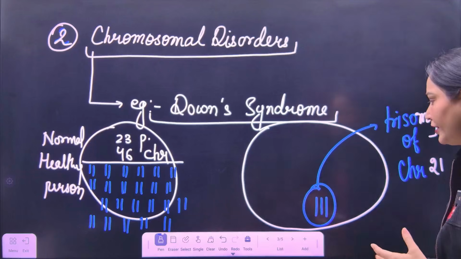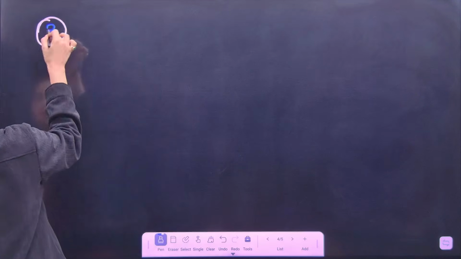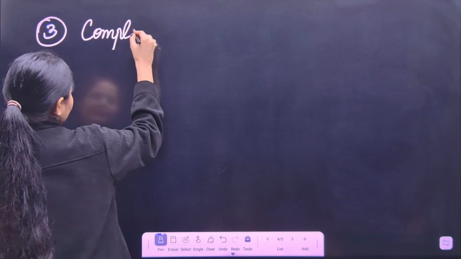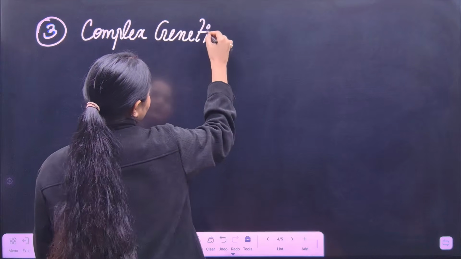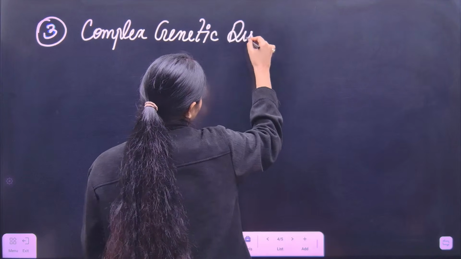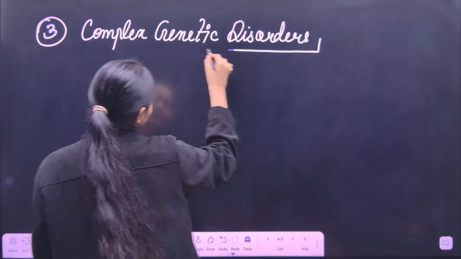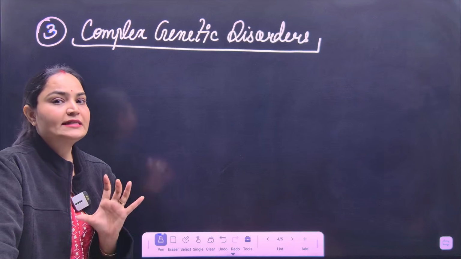Now we will talk about the third one, which is called complex genetic disorders. What are the complex genetic disorders? In the first two, we talked about genetic mutation.